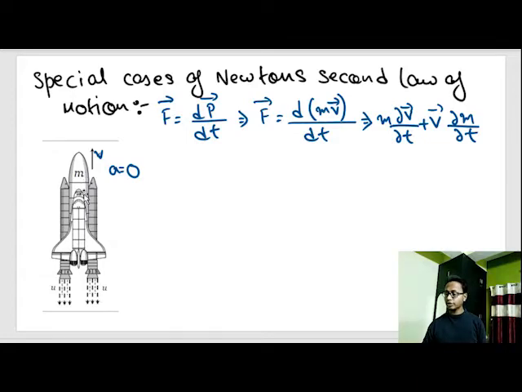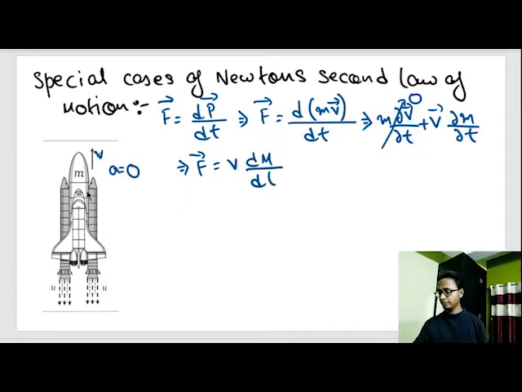So the mass of the rocket changes, so dm by dt won't be equal to 0. Dm by dt has some positive value. But since the rocket is moving with constant velocity and acceleration is 0, dv by dt becomes 0. So we get force is equal to v, the velocity of the rocket, into dm by dt.